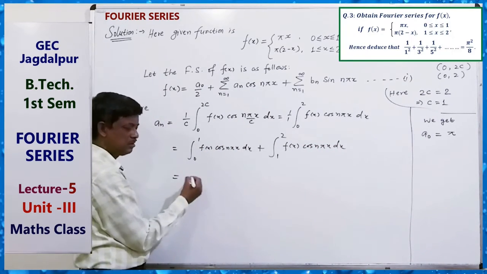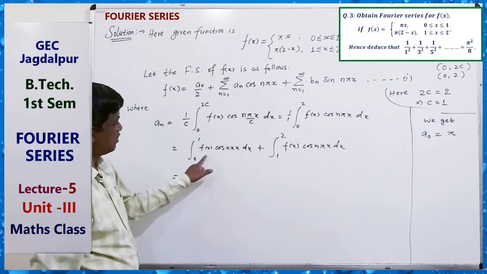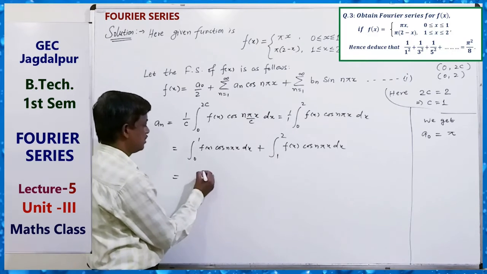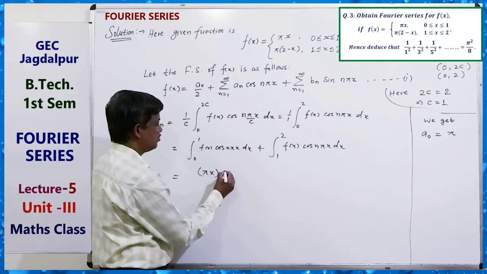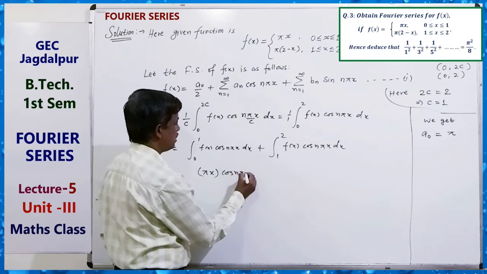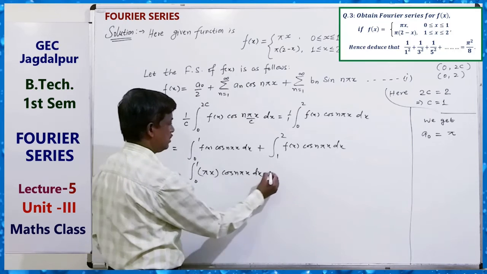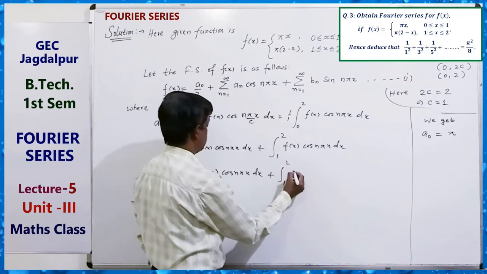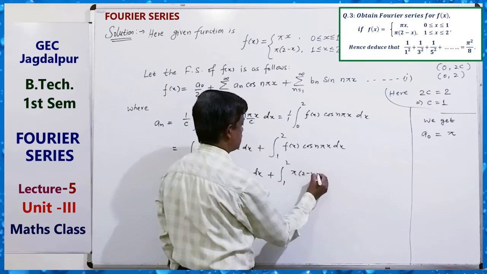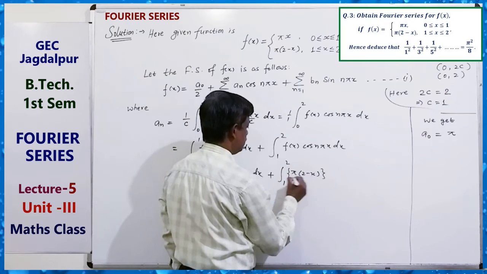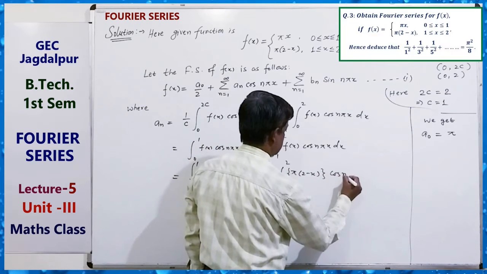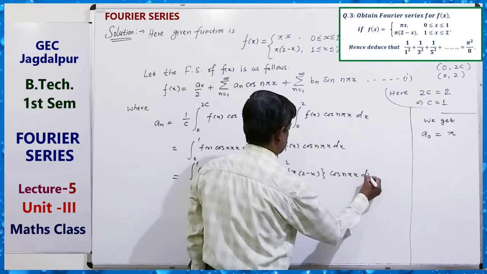Just use it directly. f(x) means pi x into cos n pi x dx from 0 to 1, and here from 1 to 2, pi(2 minus x) into cos n pi x dx.